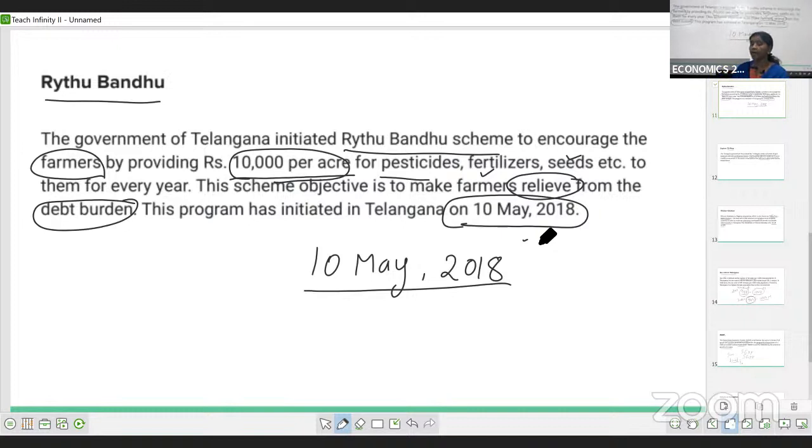That's completed. Kanti Velugu is one more program. In this Kanti Velugu, to make Telangana free of blindness, they introduced this program. As a part of this, they are providing spectacles, and even if surgery is required, they are doing the surgeries also free of cost. What else? These are the most important things we covered.